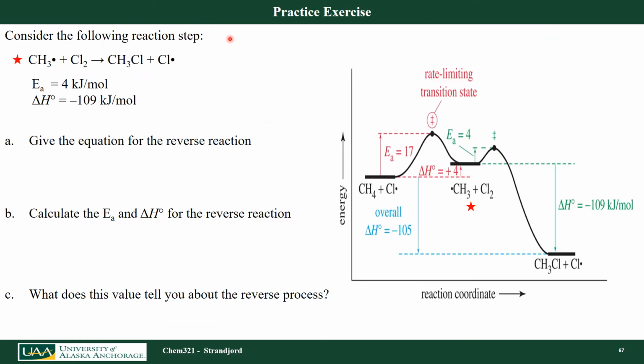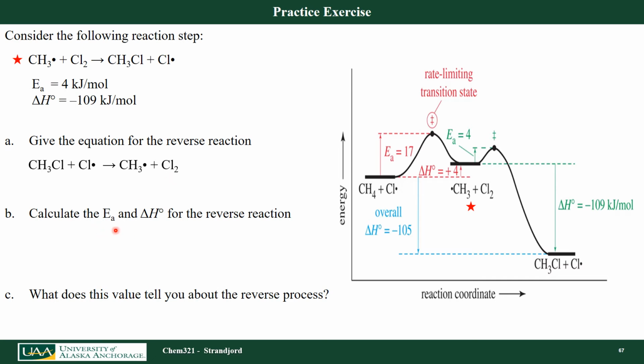Now let's look at the following reaction step, going from my reaction intermediate to my reaction product. I have an activation energy of 4 kilojoules per mole. I have an enthalpy change of minus 109, so I'm going from this energy level down to this energy level, so thermodynamically it's very favorable. Let's actually give the equation for the reverse reaction. Since this is an equilibrium, I can actually go backwards on this reaction coordinate. And what would that reaction look like? That would be my chloromethane plus my chlorine radical, giving my methyl radical and my chlorine molecule.